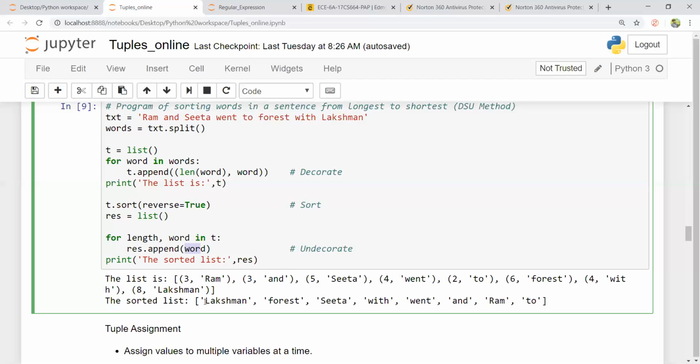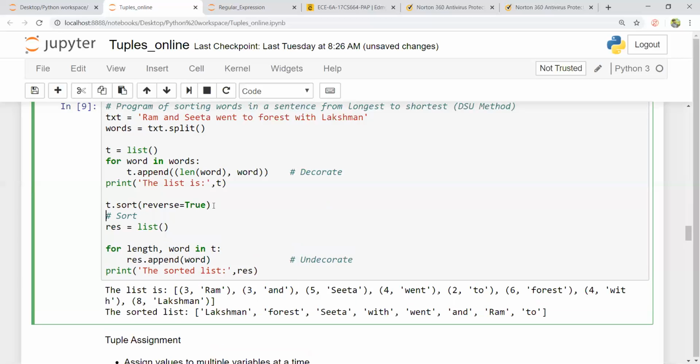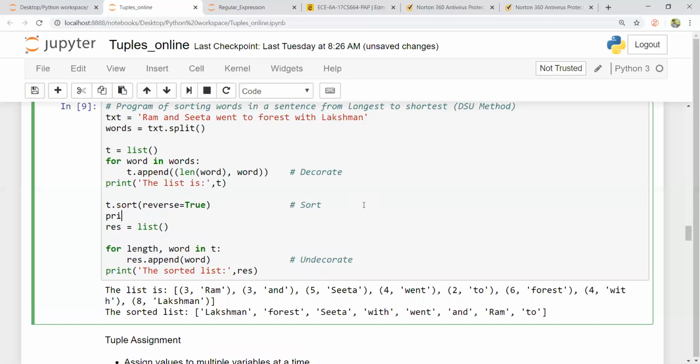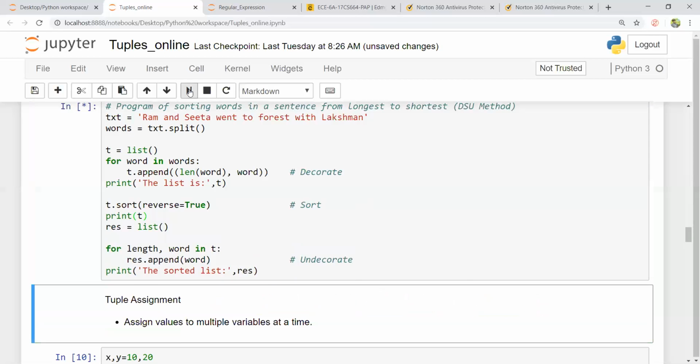So now this is the word which is created. Why? Because the sorted list would appear like this. Say if I try to print T and see what is there inside T after using sort.